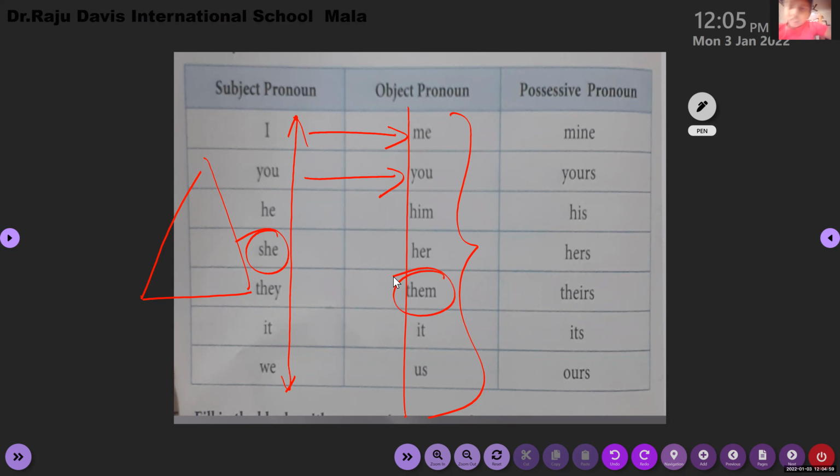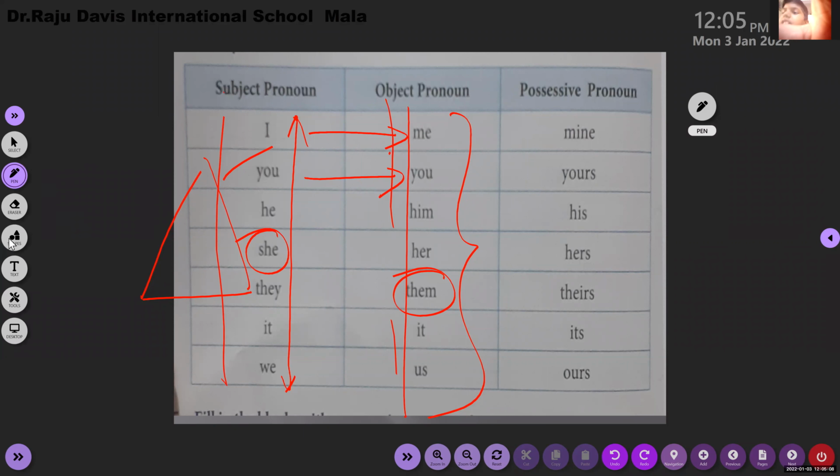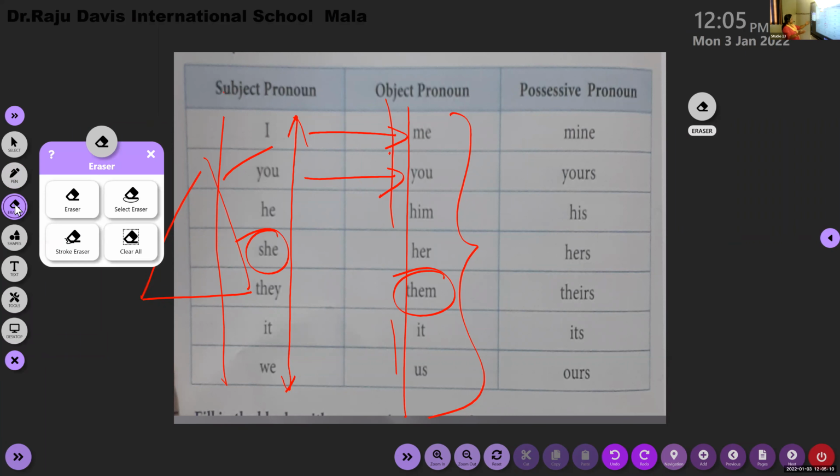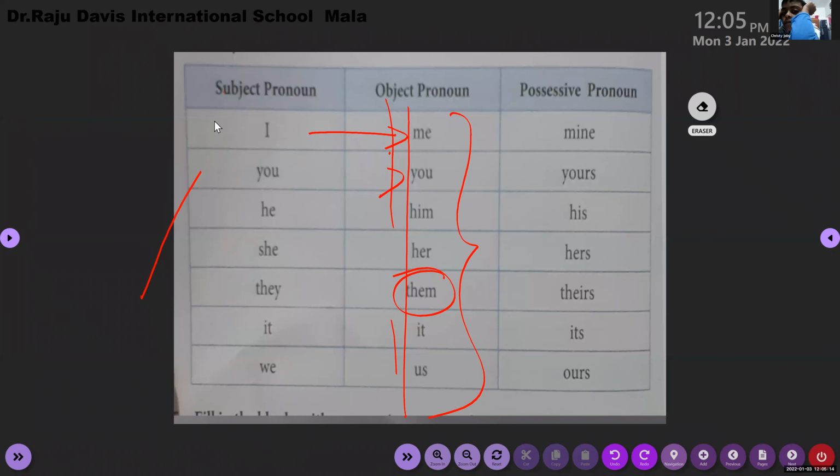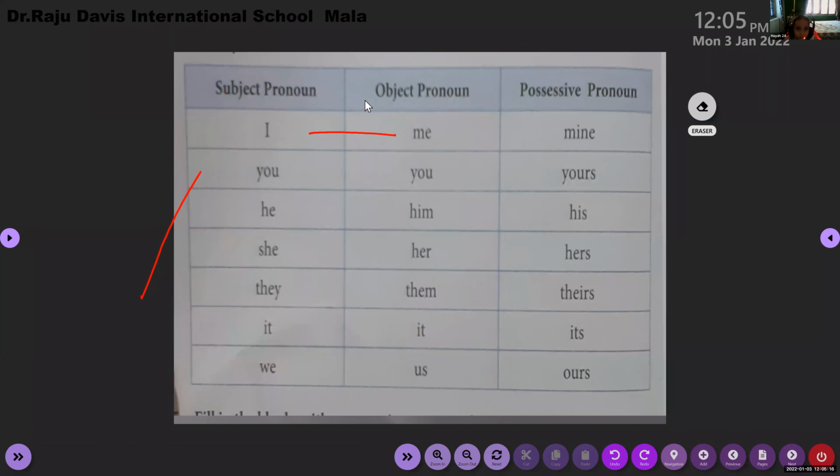So that is what I told you. These are the doers. Doers means doing the action. These are the receivers. Receivers means who is receiving the action. Clear to all of you?